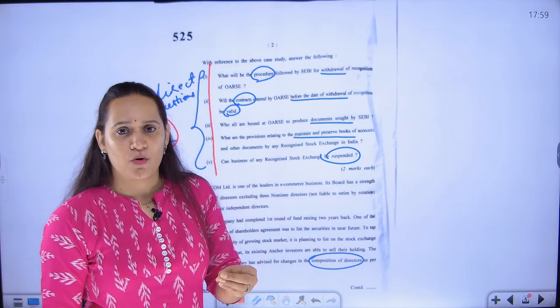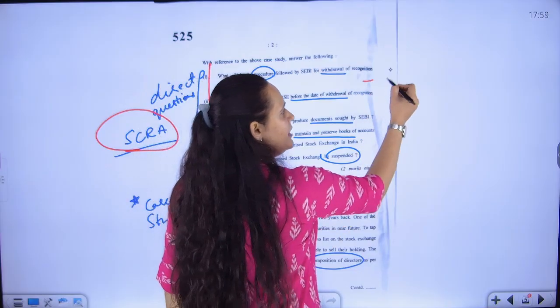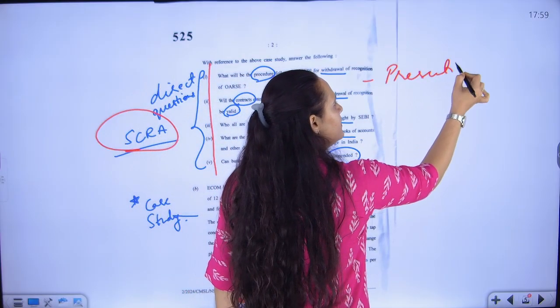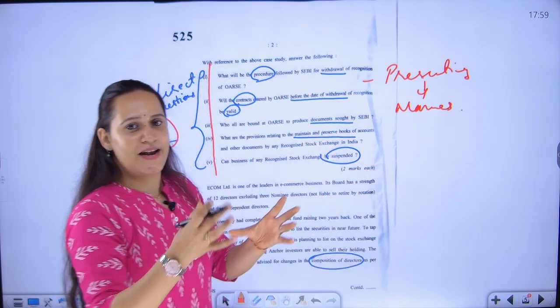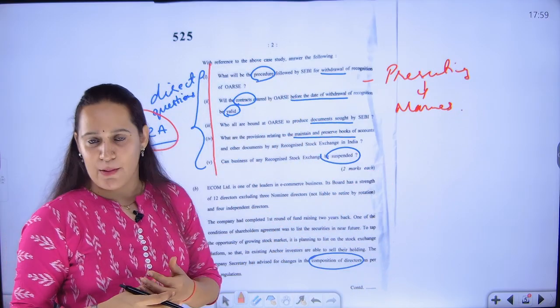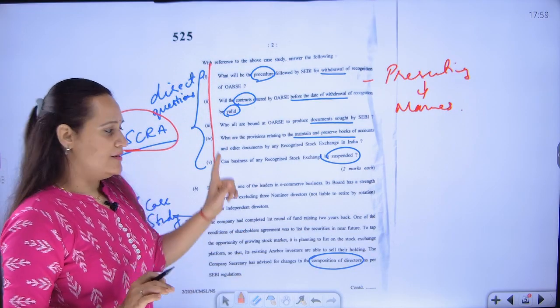So how should you approach it? You should write a direct theory answer, but while you're presenting your answers, it is better that you use the names provided in the question to give that connect between theory and the practical case study type of question that they have given. So all the 5 questions are direct.